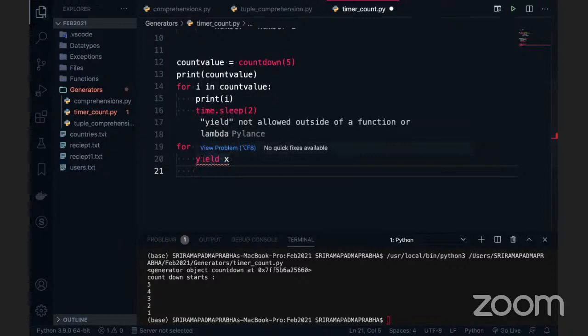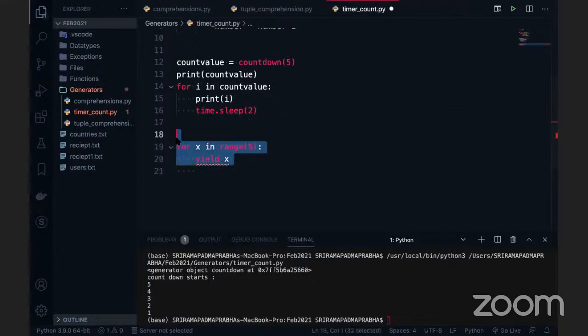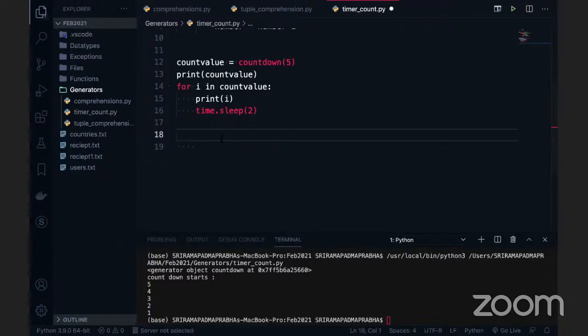Yield is not allowed to be written outside of functions. As simple as that, there is no second thought. So yield is not allowed outside of functions. Not even in a class. It won't allow you to write it even in the class body. Inside a function within a class, that is a different story. But that is good, you are thinking out of the box, asking the question, and it is clearing the doubt. Any other doubts, Gopal Krishna?